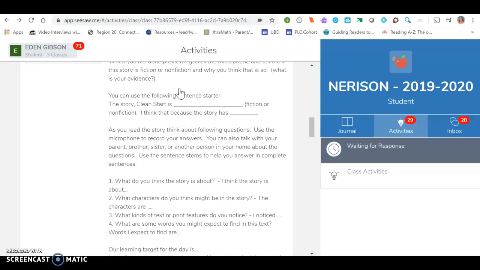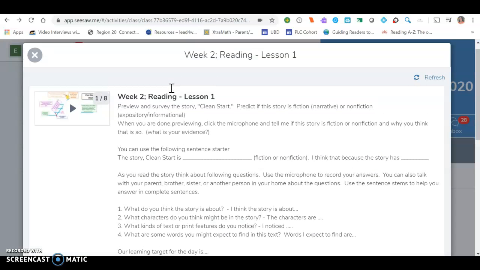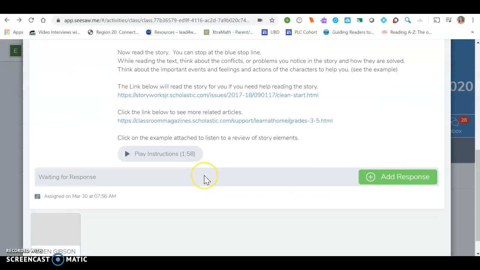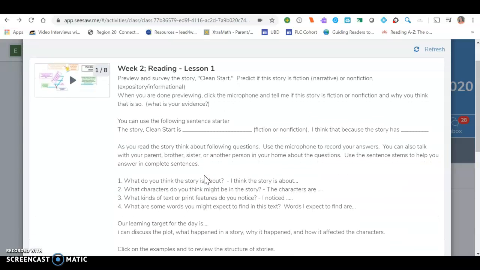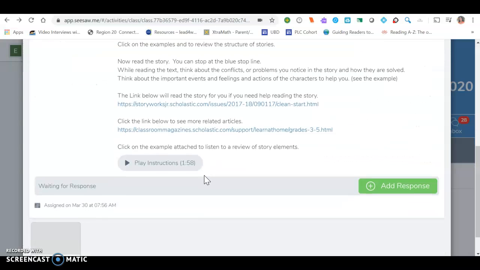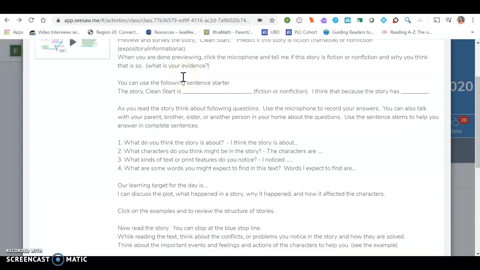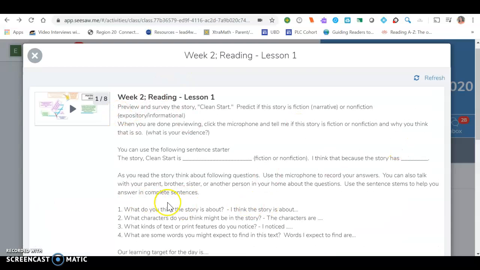So the instructions will read, the recording will, oh, look at that, it'll get bigger if you click on it as well. So the instructions are all there and it'll read it for you, the whole thing.